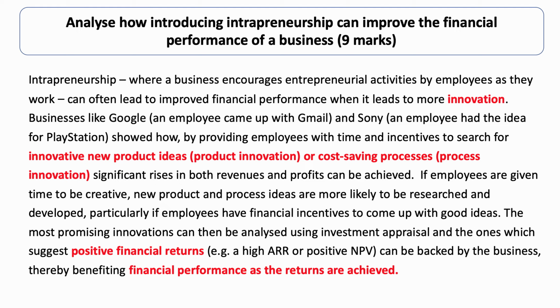Entrepreneurship, where a business encourages entrepreneurial activities by employees as they work, can often lead to improved financial performance when it leads to more innovation. There's the point. Let's now explain it in context. So businesses like Google and Sony showed how by providing employees with time and incentives to search for innovative new product ideas, brackets product innovation, or cost-saving processes, brackets process innovation, so just showing a bit of technical understanding there of the two different types of innovation. Significant rises in both revenues and profits can be achieved. So we're making a link to improve financial performance, but then we're going to explain how and why.